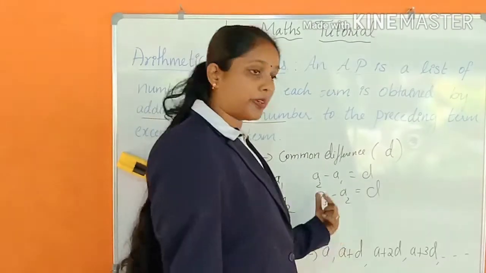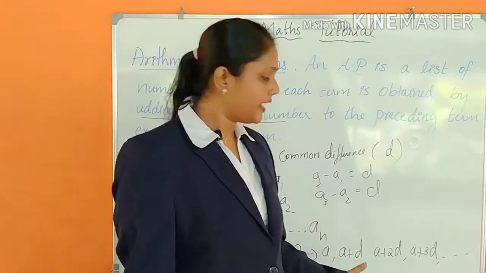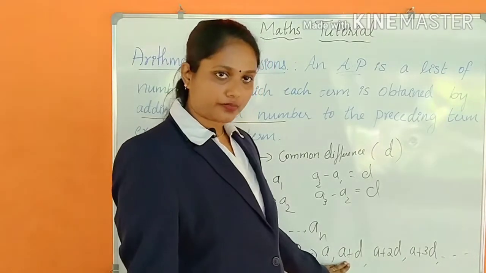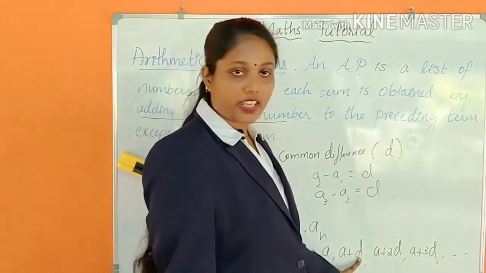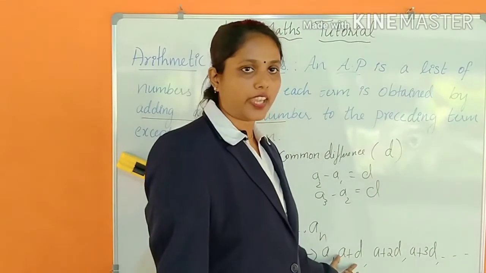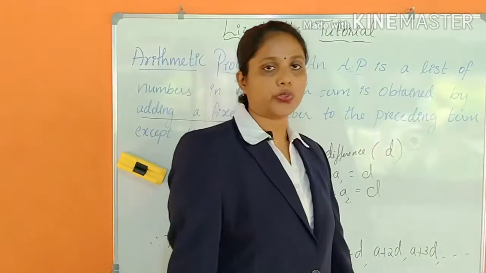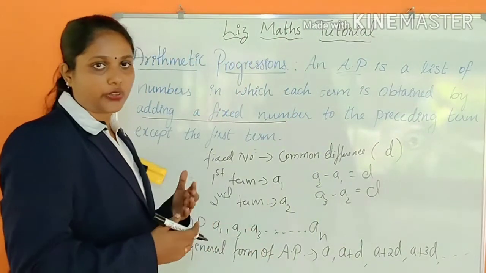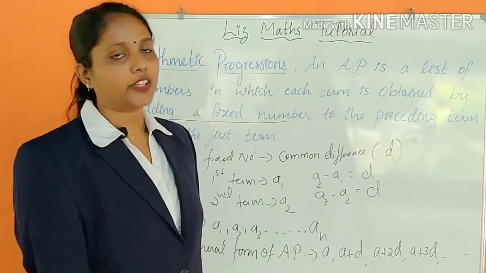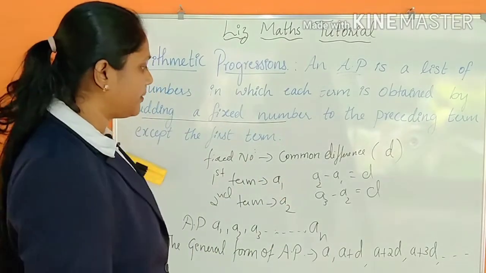Also you can write it by adding to the previous term, but here in this way how I have written, A plus 1D, here you are getting 2D. That means if you are adding to the previous number, it is okay, but you can write it like this also. In terms of D, you can write it once, twice, thrice, like that. Got it? Anyway, both are the same.